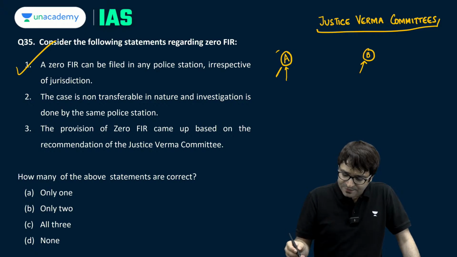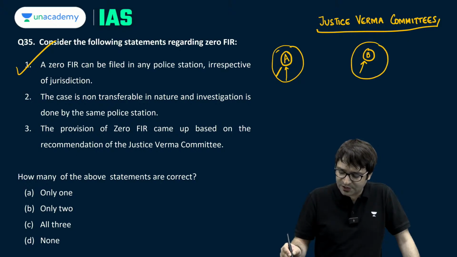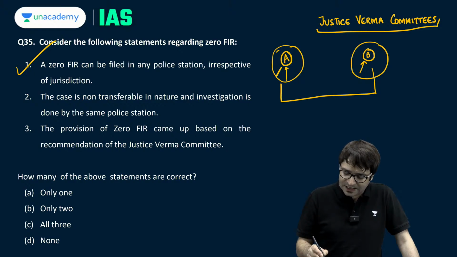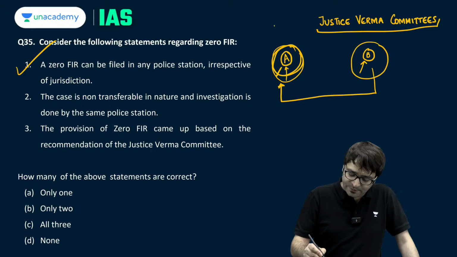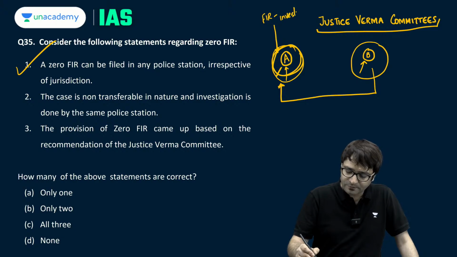But then if the crime was committed under this police station A, but zero FIR was registered in B, then this police station will transfer this case to A, because this is where the crime was committed, and ultimately A will give it the serial number and will start investigation.